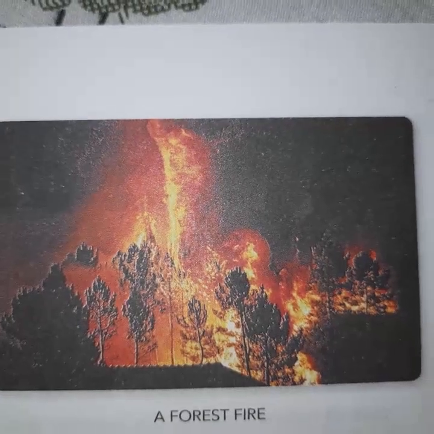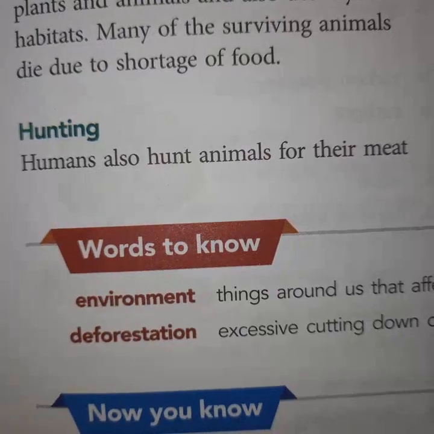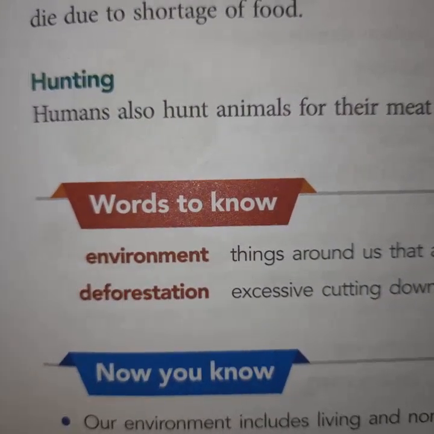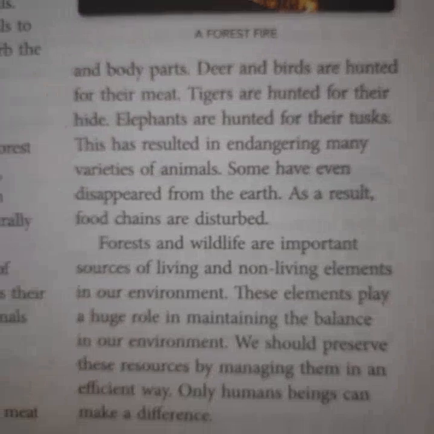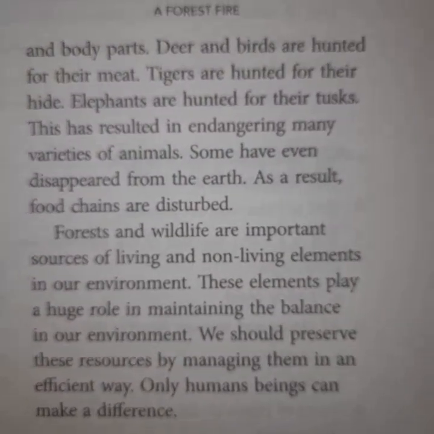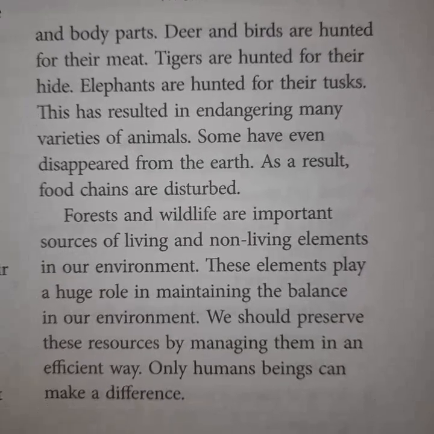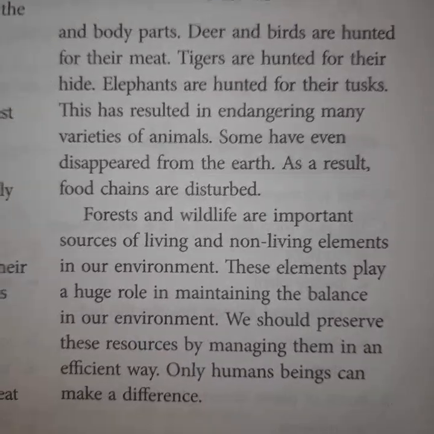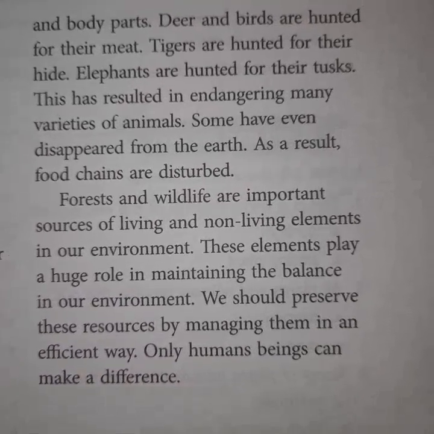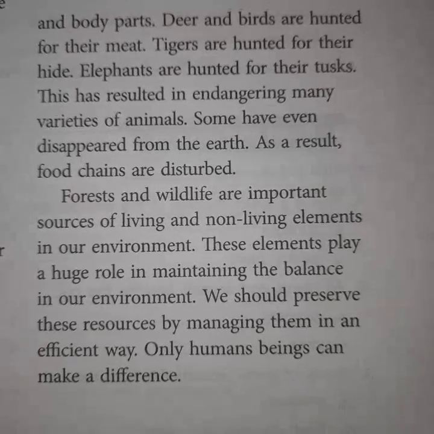So this is the picture of the forest fire. You can see it. Now see the last cause of imbalance in nature, that is hunting. So hunting of plants and animals. Humans also hunt animals for their meat and body parts. So deer and birds are hunted for their meat. Tigers are hunted for their hide and elephants are hunted for their tusks. Okay, so see the names of the animals and the parts of their body for which they are hunted.